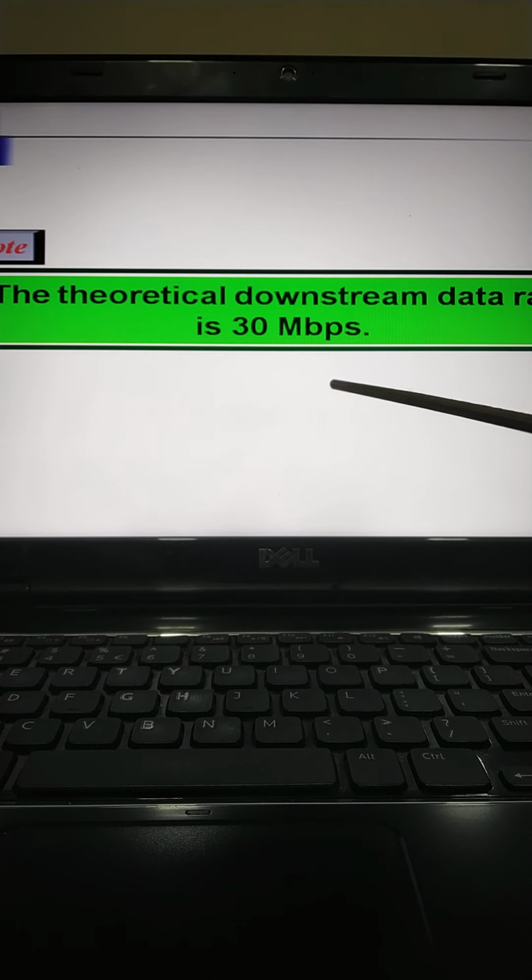However, since the cable modem is normally connected to the computer through a 10 Base-T cable, this limits the data rates to 10 Mbps.